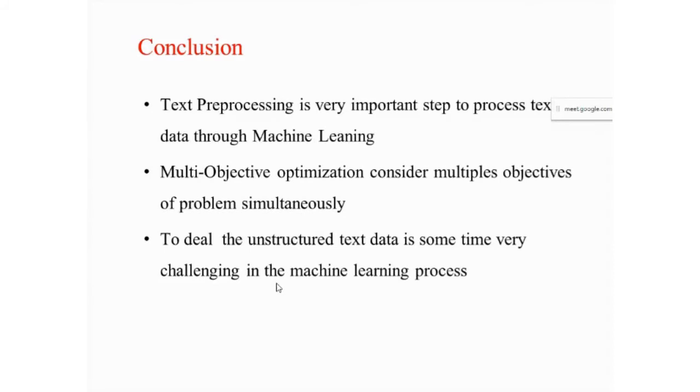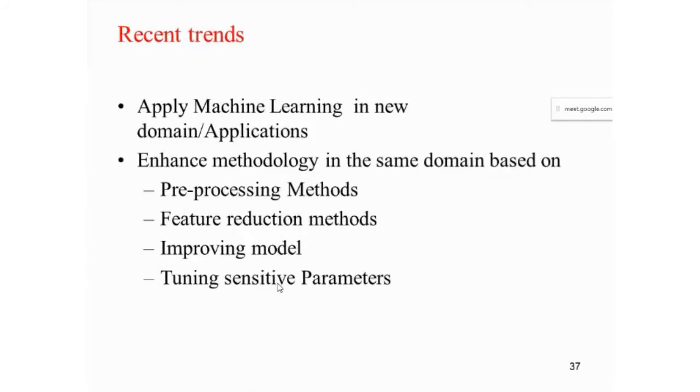I also want to include here that you can apply these machine learning methods in a new domain or application as per your requirement, either single objective or multi-objective. Pre-processing, feature reduction, improving the model, tuning sensitive parameters, all these are very important to enhance the machine learning model.